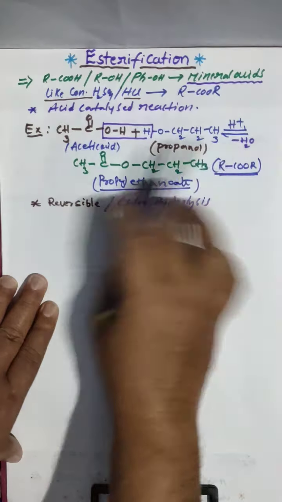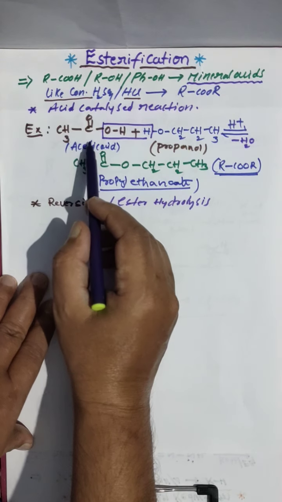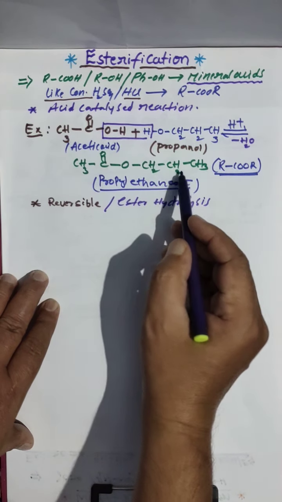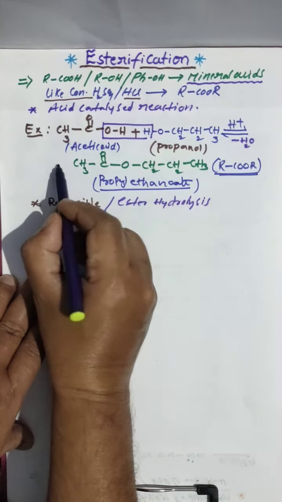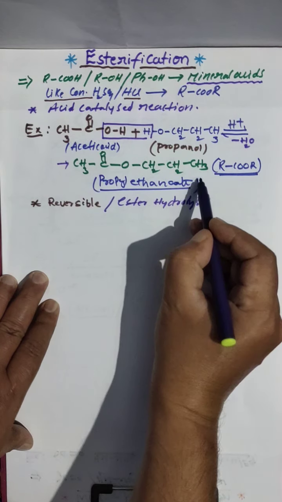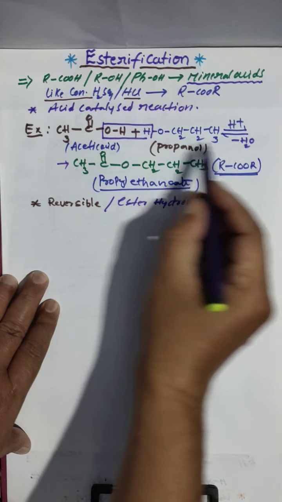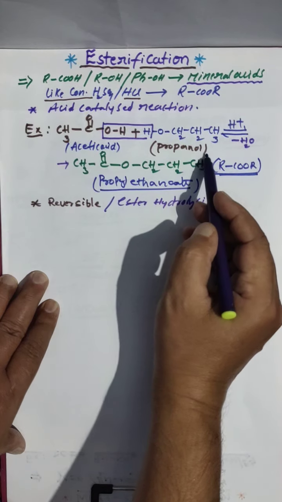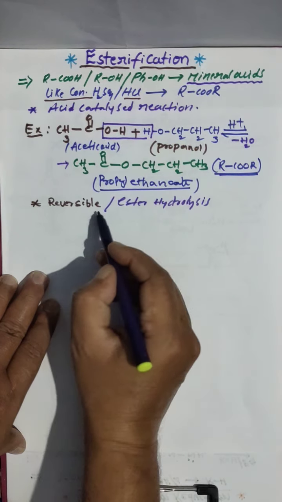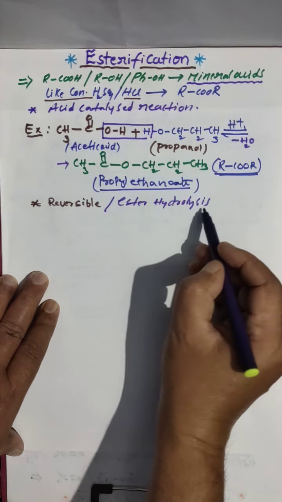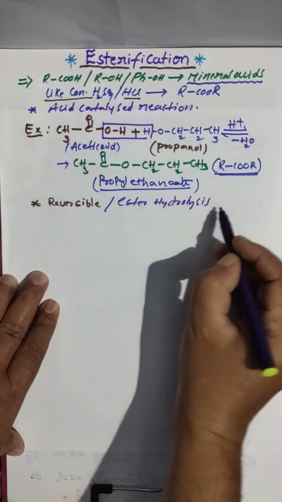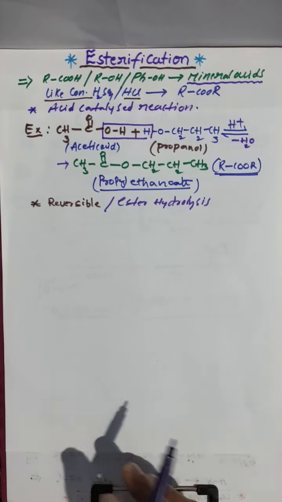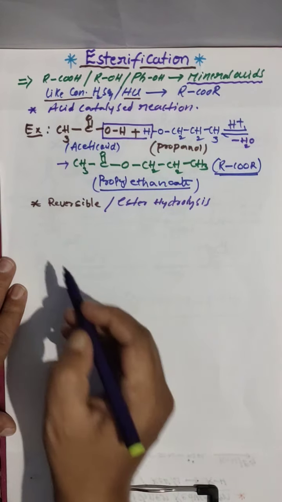So two reactions are there. One, alcohol and carboxylic acid will give ester, and ester decomposition, that is hydrolysis, gives carboxylic acid and alcohol. So it is a reversible reaction, and the reverse we are calling ester hydrolysis or hydrolysis of ester. Two reactions are included.